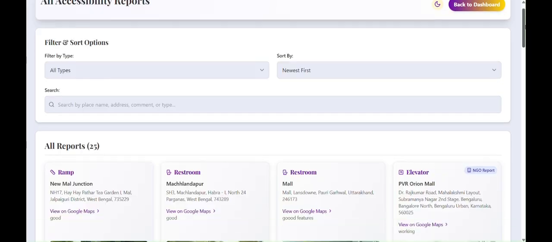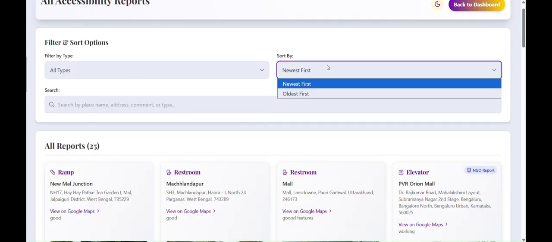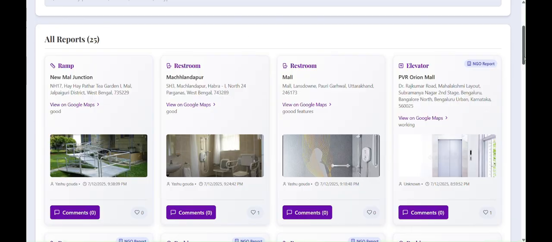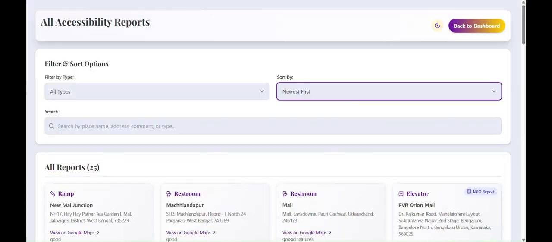So see, in this all report section, we can use the filter by types and sorting by newest and oldest, and even search places by comment, name, and address. And here we can view all the reports.